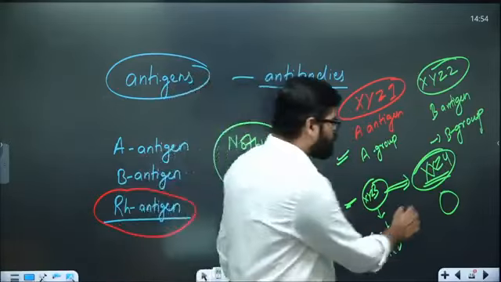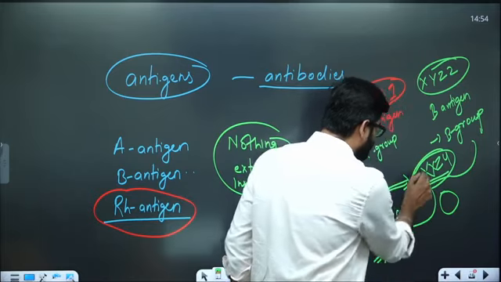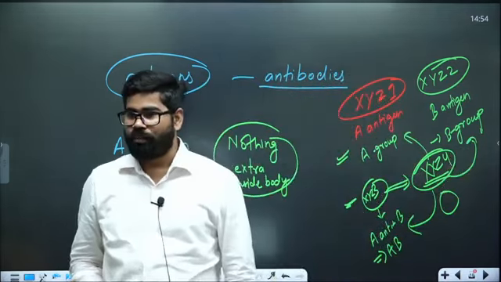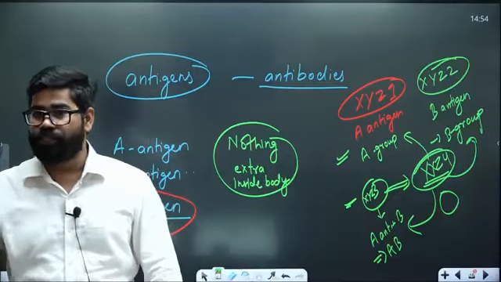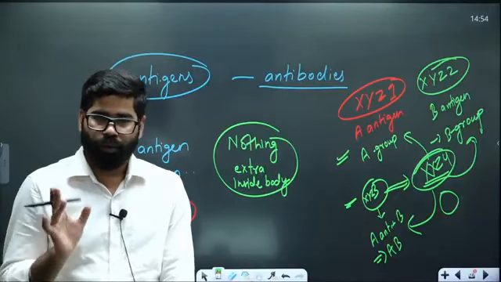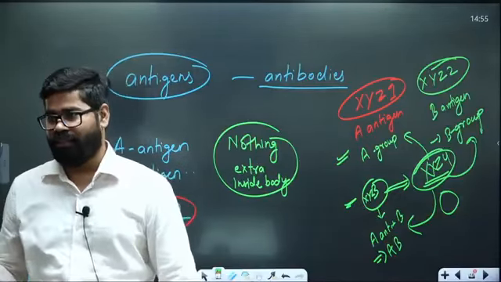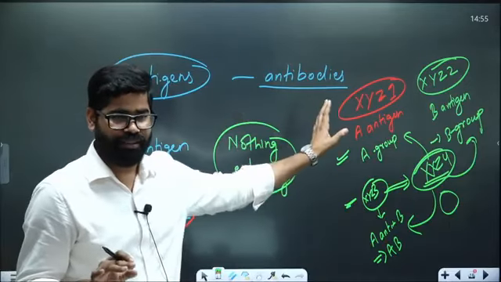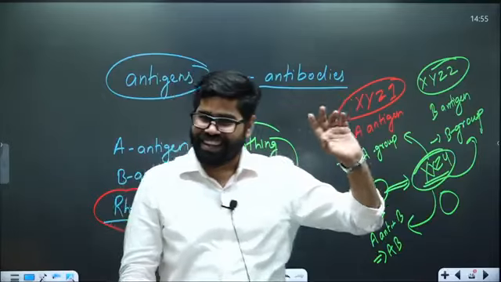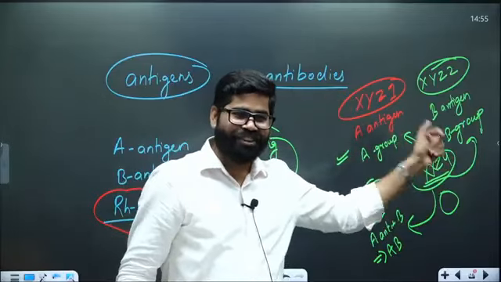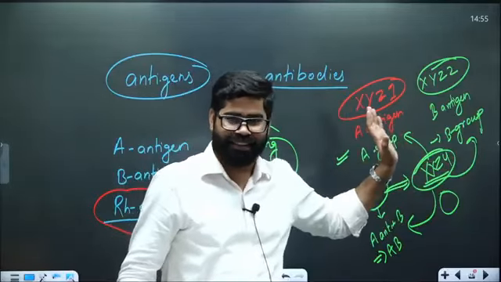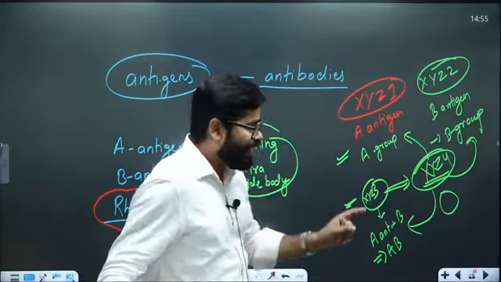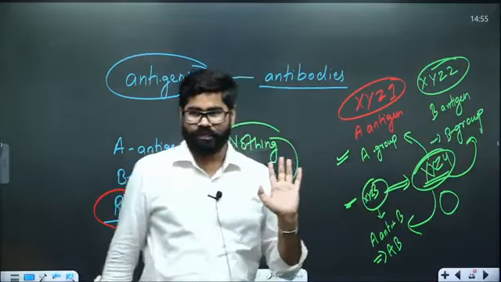Now if he wants to supply the blood to them, can he do it? Why? Because he is not providing anything extra. O means there is no antigen. So no bias. He can give it to anyone. Neither towards A nor towards B. It is non-alignment. So here he can give blood to all of them.